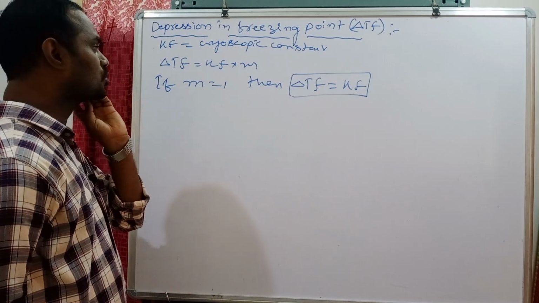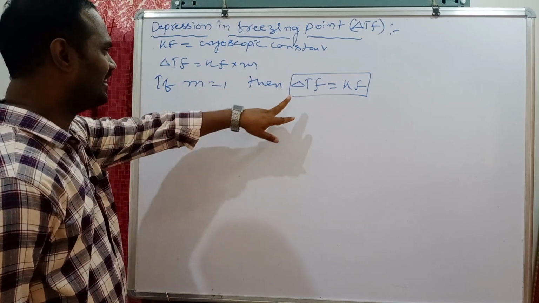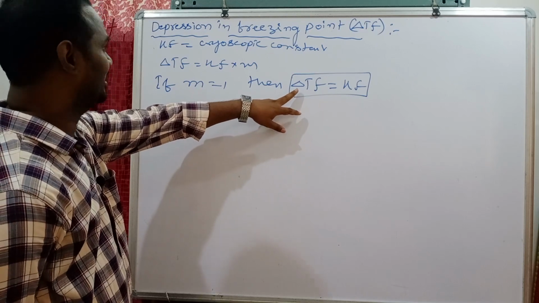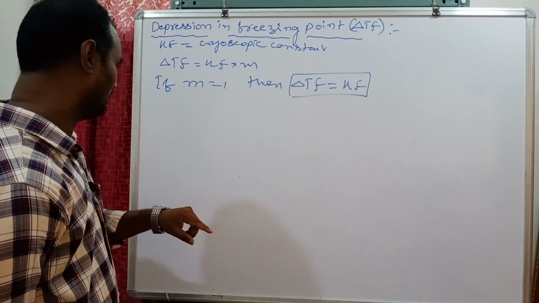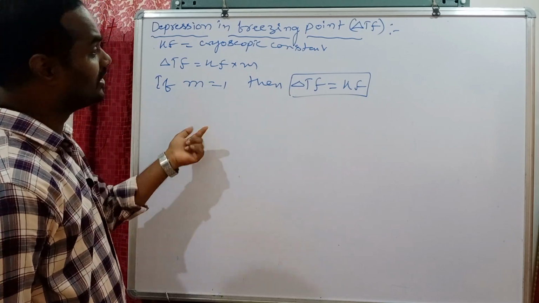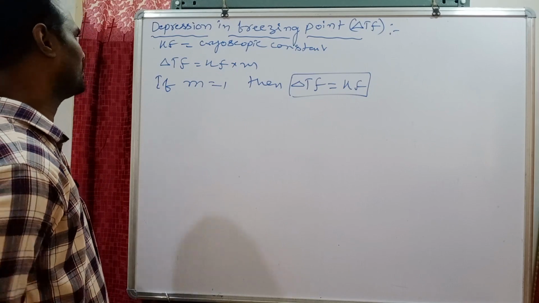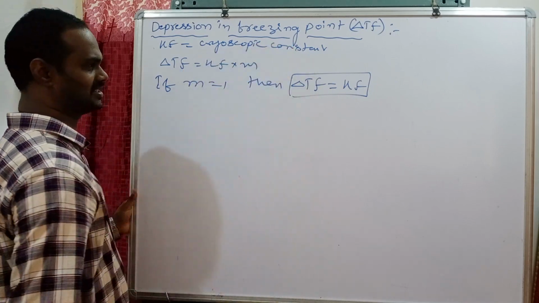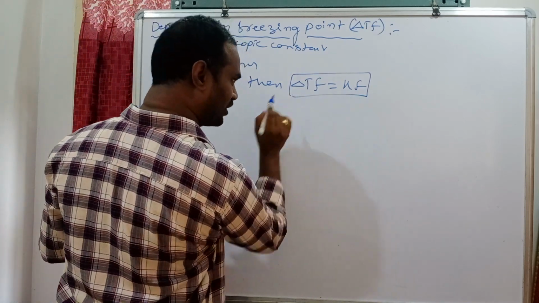Kf, the cryoscopic constant, is defined as the depression in freezing point when 1 mole of solute is dissolved in 1 kg solvent. Once again, molality 1 means Kf is equal to delta Tf.